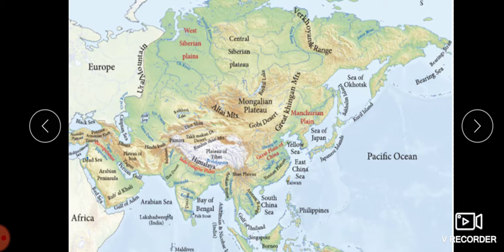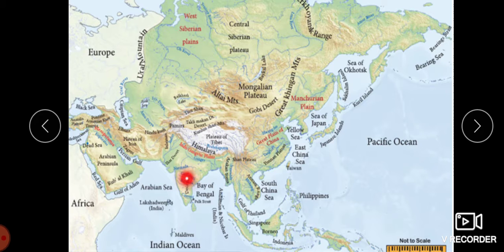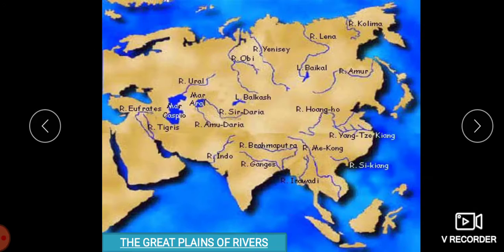The Deccan Plateau occupies a large part of the Indian Peninsula. It lies between the central mountains and the Western Ghats, and it slopes to the east, and most of its rivers flow in this direction. The Yunnan Plateau, which is situated to the southwest of China, is a high block consisting of limestone, and the Shan Plateau is a continuation of the Yunnan Plateau. Now let us move to the next, that is the Great Plains of Rivers.